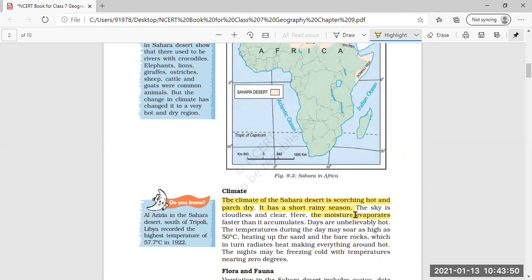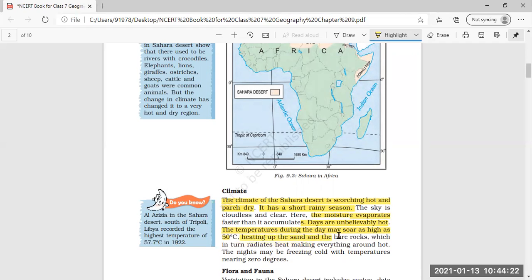Days are very hot in the Sahara Desert because of the climate over there. The temperature during the day may soar as high as 50 degrees Celsius. May soar means it can go as high as 50 degrees Celsius, heating up the sand and bare rocks.